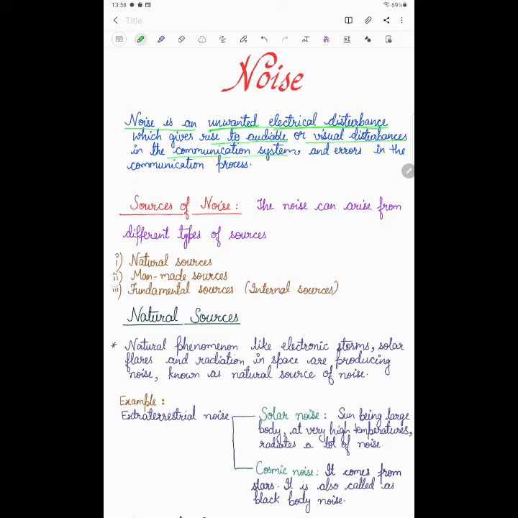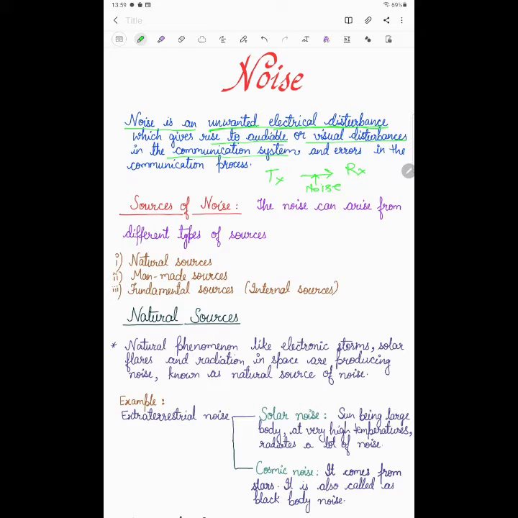Ultimately, it creates a problem in the communication system. When the communication does not happen properly between the transmitter and receiver end, noise plays an important role. Noise gets added into the channel, which creates the problem in the communication between the transmitter and receiver. It may be audible or visual disturbance.